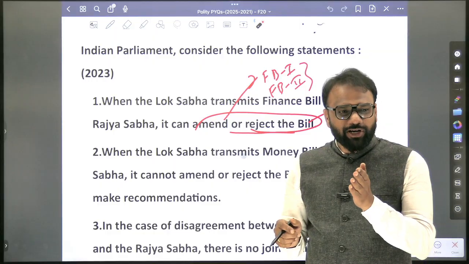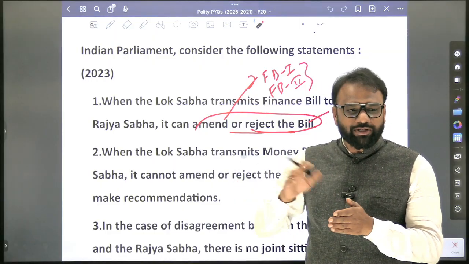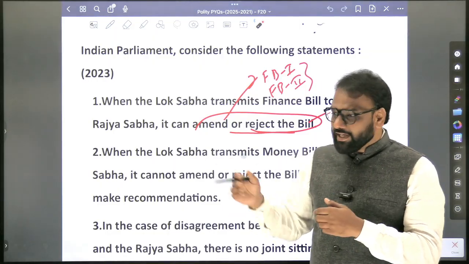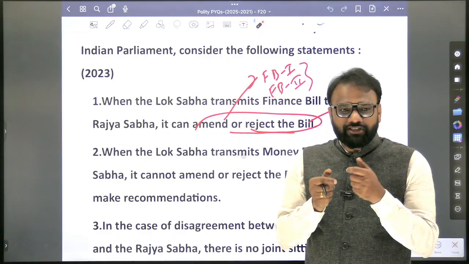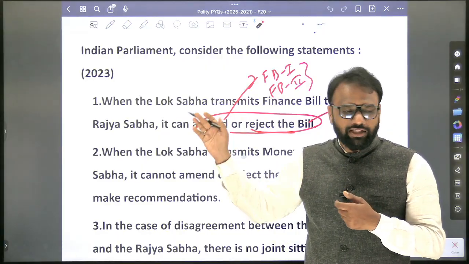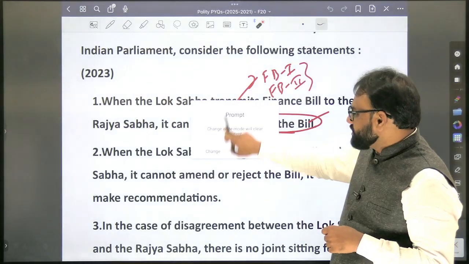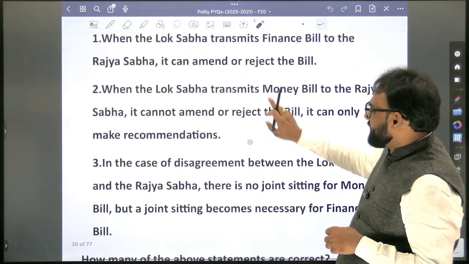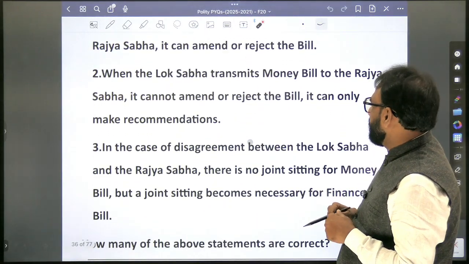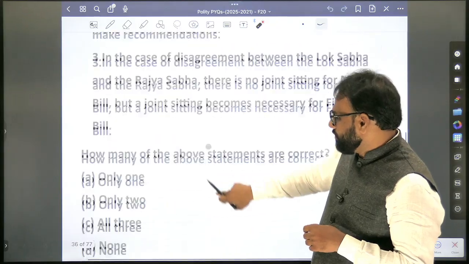One should be introduced only in Lok Sabha, the other can be introduced in both Lok Sabha as well as Rajya Sabha. So here they have extracted the common features of Finance Bill 1 and 2, and then they have set the question. So here the first one is correct, the second one is also correct. So the answer is only 2.